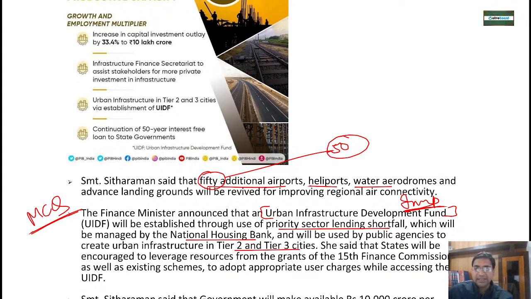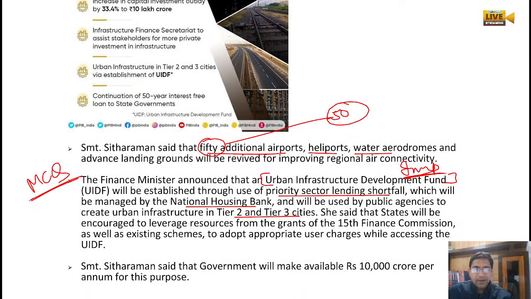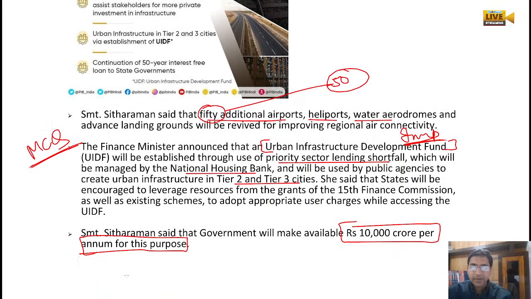और इधर पे किस जगह को इंफ्रास्ट्रक्चर बनाने को दिया जाएगा? टायर 2 एंड टायर 3 सिटीज। फॉर टायर 2 and टायर 3 cities they are going to provide fund if there is any kind of shortfall that is going to happen. Okay, so states are also being asked that they should utilize the resources from the 15th finance commission and whatever the existing schemes are going on, and if there is any shortfall, you can take the help of the urban infrastructure development fund. Okay, and government is availing rupees 10,000 crore per annum for this purpose. 10,000 करोड़ रुपए इस फंड में पर साल गवर्नमेंट देगी.